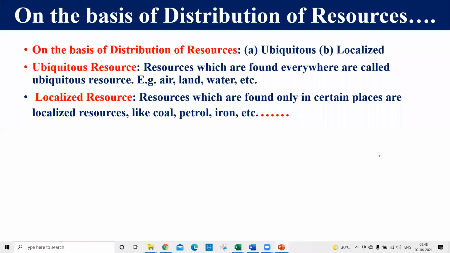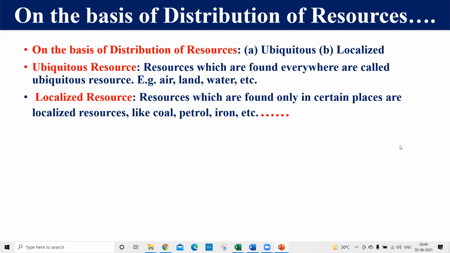This is not mentioned in your book also. So, distribution of resources: resources are classified on the basis of distribution. On the basis of distribution, we classify resources into two parts: the first is ubiquitous and the second is localized. Ubiquitous resources are those found everywhere, like air, land, water, etc. Localized resources are those found only in particular areas, like coal, petroleum, iron ore, etc.